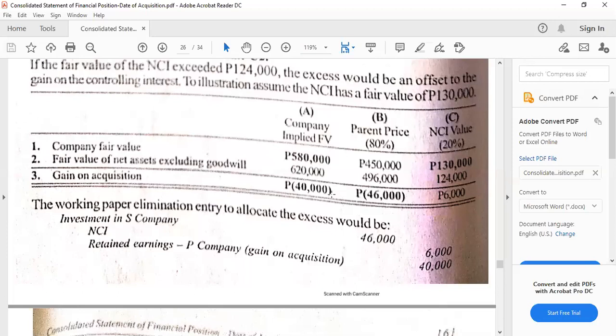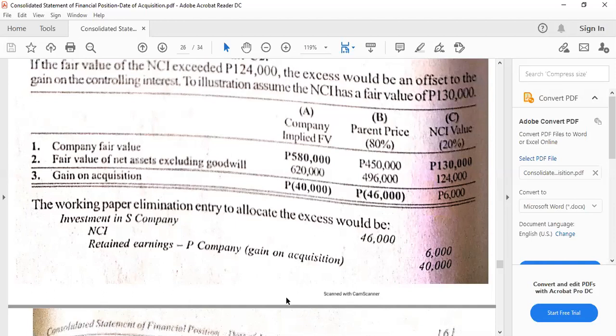in this case. Because if this is the real elimination, remember, elimination entry number one would deal with the elimination of the equity accounts of the subsidiary at book values. Then we are going to credit the investment account for the subsidiary and the NCI. While the second entry would deal with the recognition of excesses of fair value over book value, and also recognition of any goodwill or gain on acquisition.